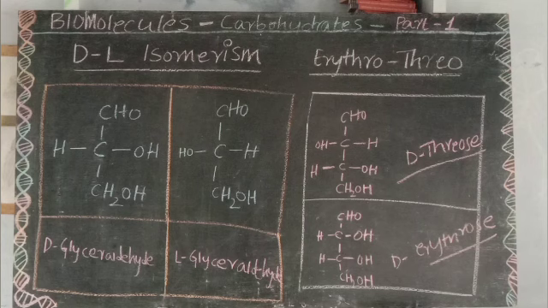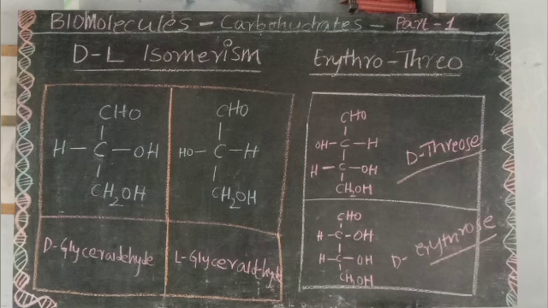The erythro isomer has two identical substituents on the same side, and the threo isomer has them on the opposite side. If you see threose, one side of it has OH and H, and the other side also has OH and H. But erythrose, if you consider, on the right side it has 2 OH and on the left side it has 2 H. So for an example of diastereomers and enantiomers, I will show you a simple example with my palms.